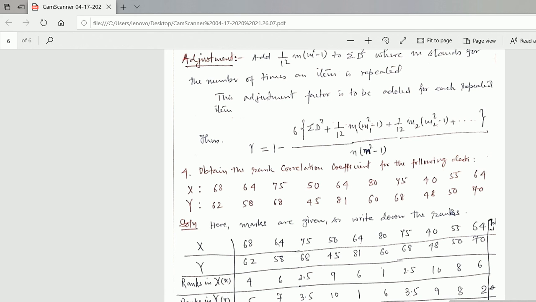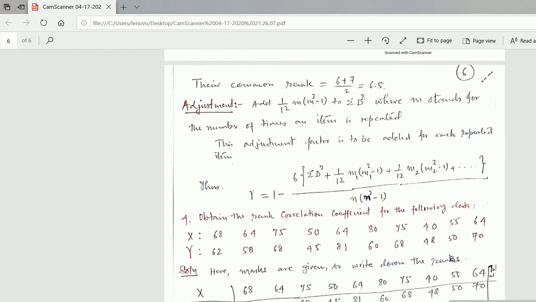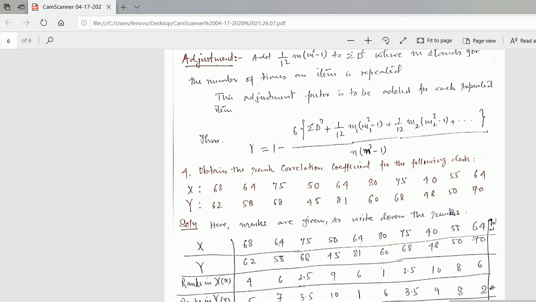Thus the rank correlation r equals 1 minus 6 sigma d square plus these adjustment values. m stands for the number of times the item is repeated. So for as many repeated items, that many terms you will find, that is 1 upon 12 m1 into m1 square minus 1 plus 1 upon 12 m2 into m2 square minus 1 plus 1 upon 12 m3 into m3 square minus 1, like that, upon n into n square minus 1.